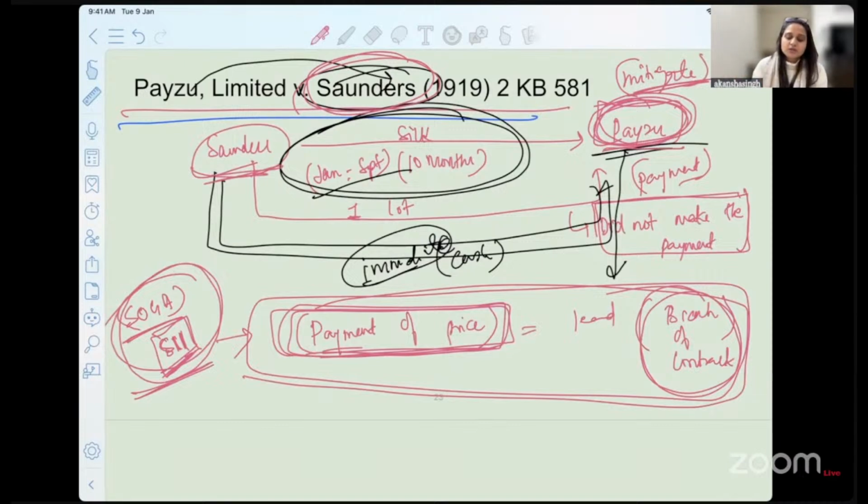When Paizo reaches the court in the given case, the court again comes to the statutory duty of mitigating losses, and the court says here that please remember that you understand that the price of silk has gone up so much. Why did you not stick to this new condition of paying by cash? You had to mitigate and find the best option available to you. The best option was Saunders' offer of paying immediate cash and getting the delivery of silk. So conduct of equity was expected from Paizo Limited as well.